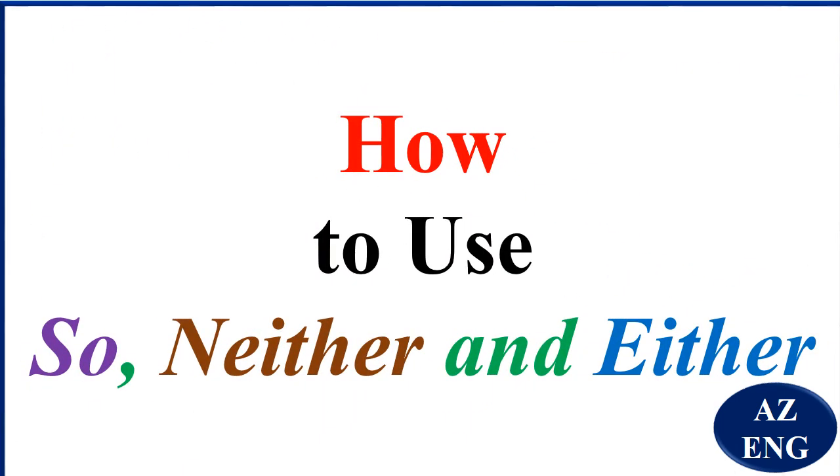Hi and welcome back. As you can see, what we've got is how to use so, neither and either. But you remember, if you say neither, it is correct, and if you say either too, it is correct. So do not get confused. Neither, neither. Either, either. So let's get started.